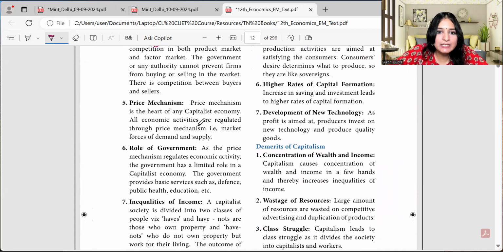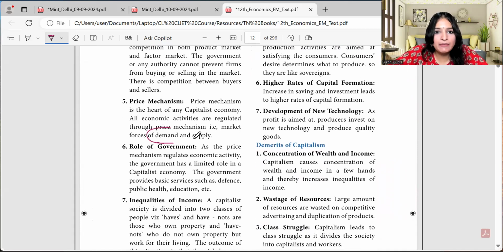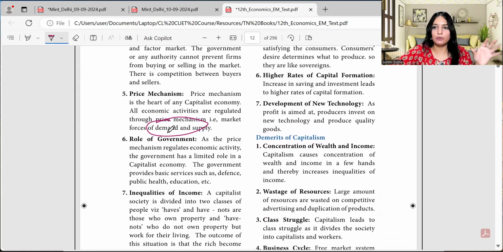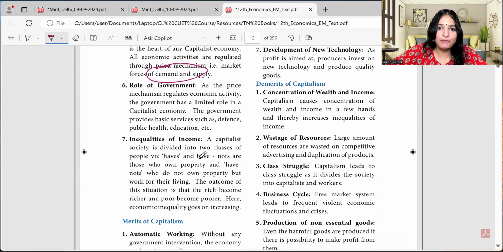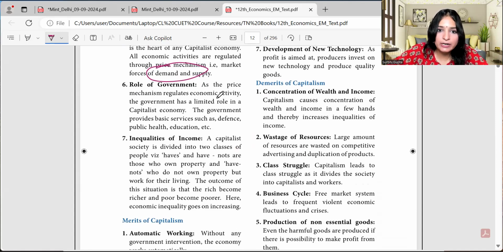Price mechanism is based on the forces of demand and supply. I explained this to you in the beginning of the class itself. Then there's the role of government. As price mechanism regulates economic activity, the government has a limited role in a capitalist economy. The government provides basic services like defense, public education, health, but otherwise there's no major role in determining price of the commodities or what is being produced in the economy.